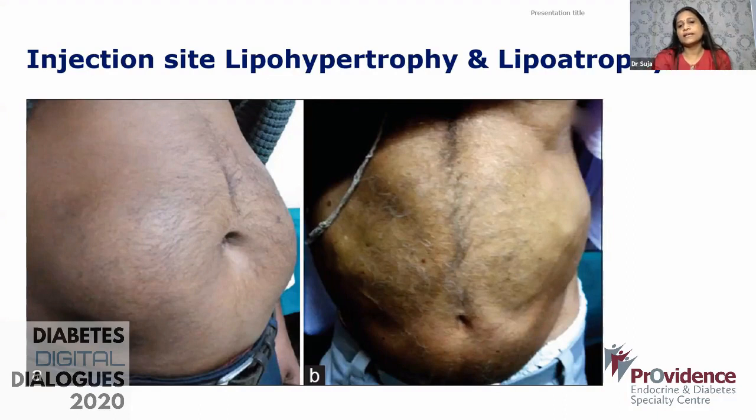Another common occurrence, in the second slide where you can see it, is lipoatrophy, but this used to be a very common occurrence in the pre-human insulin era. That was mainly thought to be due to allergic reactions to insulin or other components of insulin. But these days we are not seeing this very commonly. So at every visit, you should palpate the site, not just see the site, you should palpate with your fingers and check for lipodystrophy. Again, inspect for infections, bruises. Everything has to be done by inspection and palpation. And if something is present, a different site should be chosen.